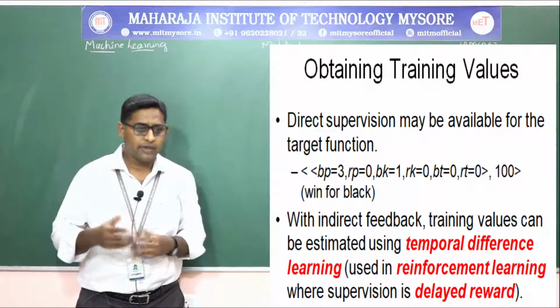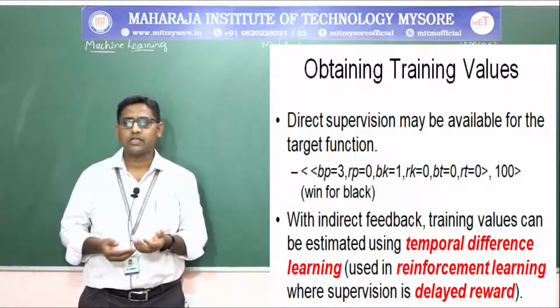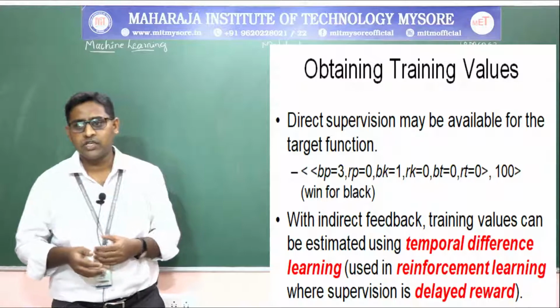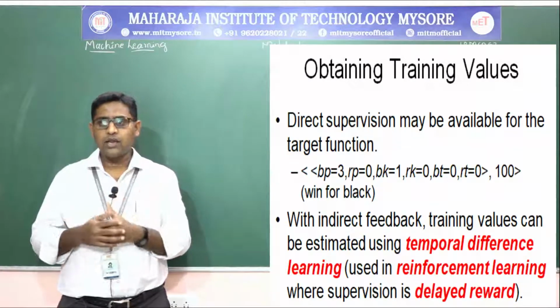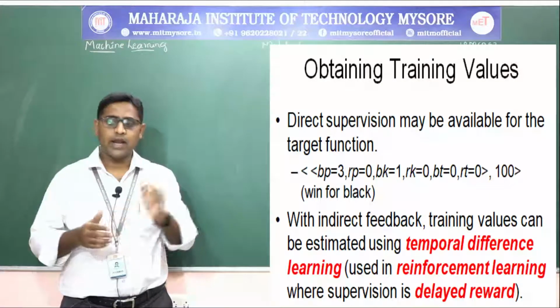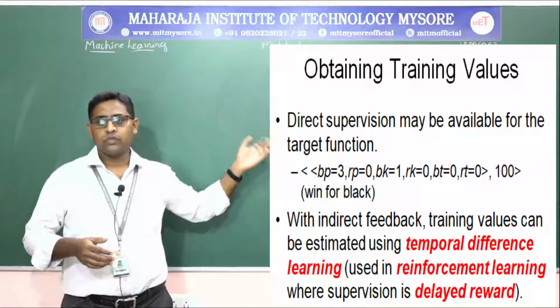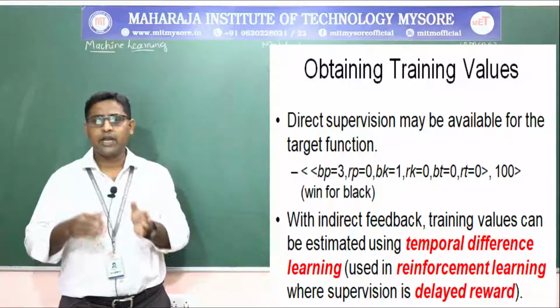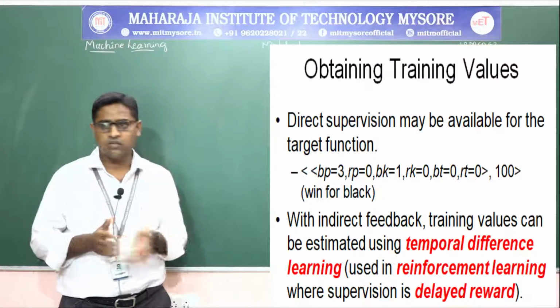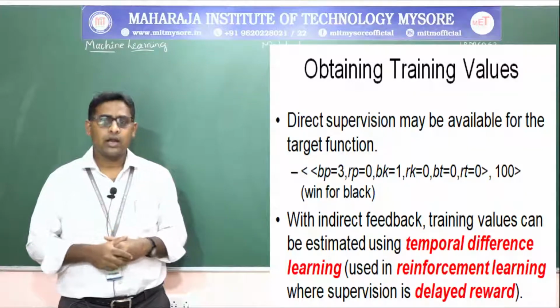So with indirect feedback, it is unsupervised learning. The training values can be estimated using the temporal differences, and again it will be used for reinforcement learning. Where in supervision there will be a delayed reward, in reinforcement learning there will be a direct reward.